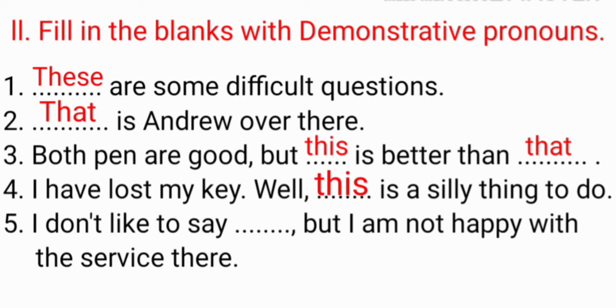Here we will see the last and the fifth sentence. I do not like to say dash, but I am not happy with the service there. In this blank, this will come. So our sentence will be: I do not like to say this, but I am not happy with the service there.